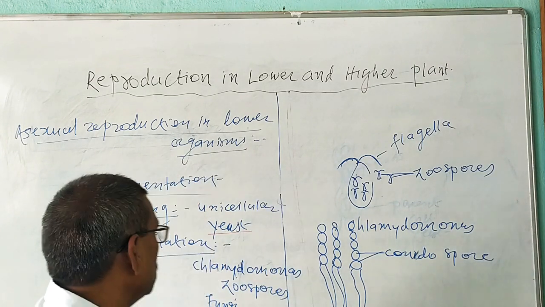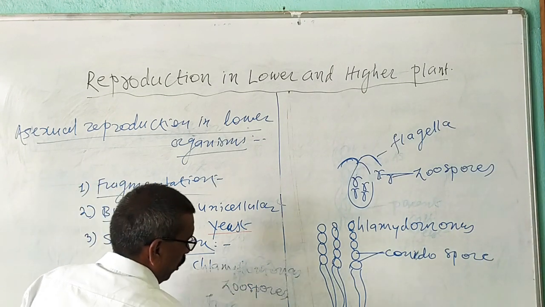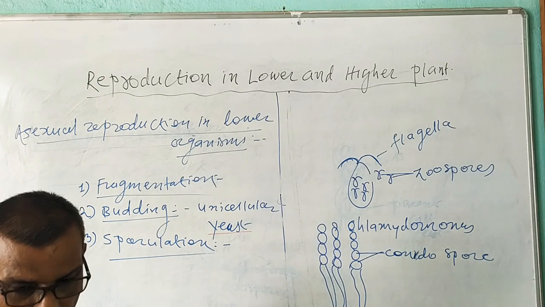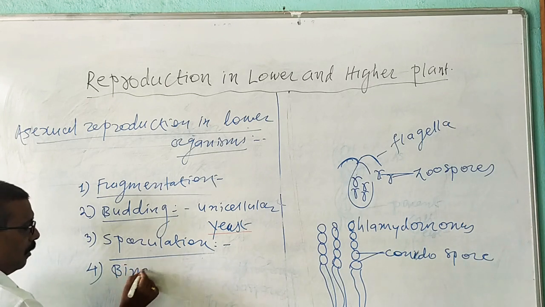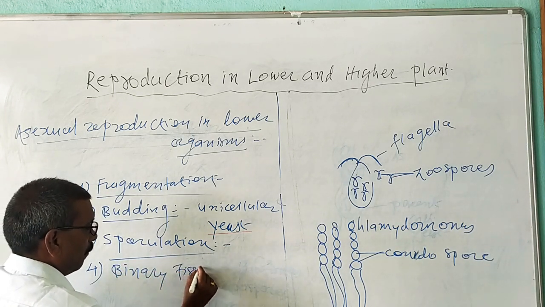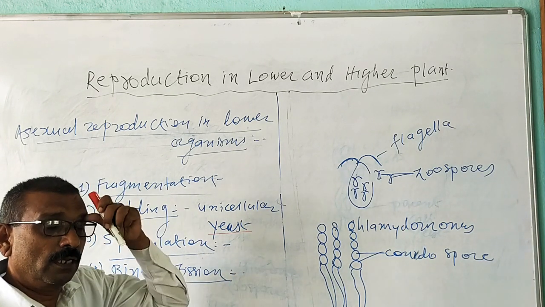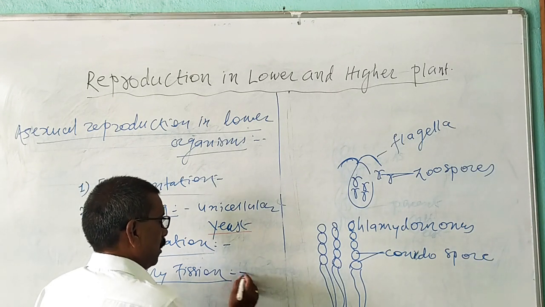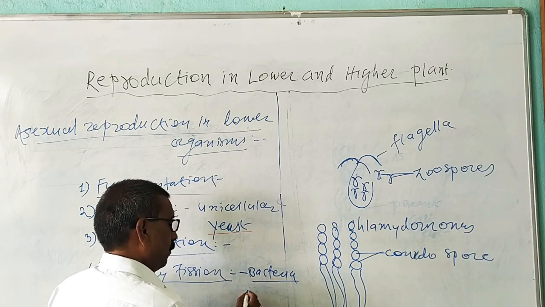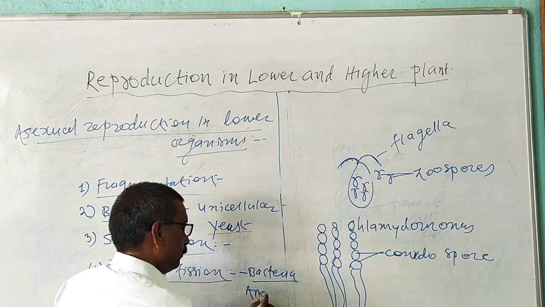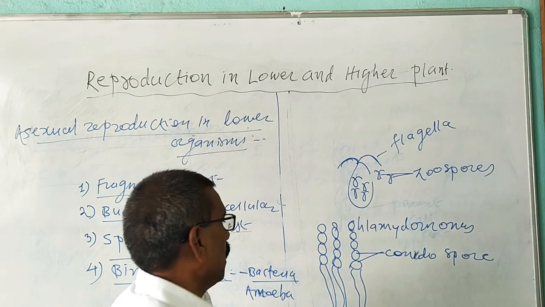In this way, reproduction by formation of spores is known as sporulation in lower organisms. The next type of reproduction found in lower organisms is binary fission. This type of reproduction is found in lower primitive organisms like certain bacteria, and organisms like amoeba and paramecium.